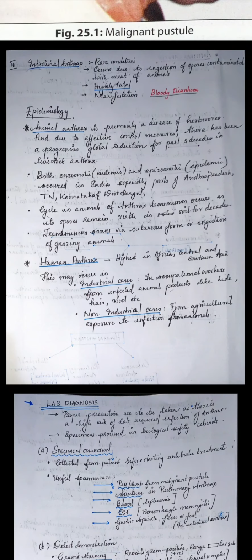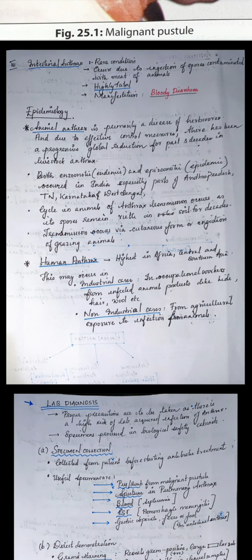Epidemiology. Animal anthrax is primarily a disease of herbivores, and due to effective control measures, there has been a progressive global reduction. The death rate among animals suffering from anthrax has decreased for the past 3 decades in livestock anthrax. Both enzootic, that is endemic, and epizootic, that is epidemic, disease conditions occur in India, especially in Andhra Pradesh, Tamil Nadu, Karnataka and West Bengal.